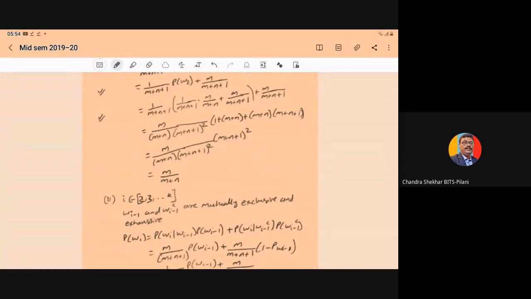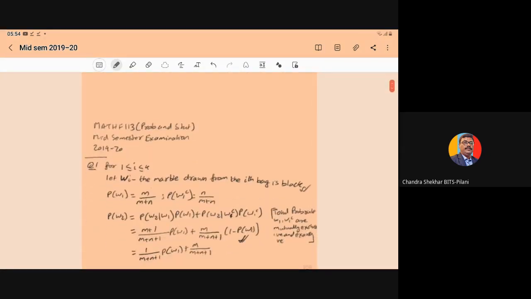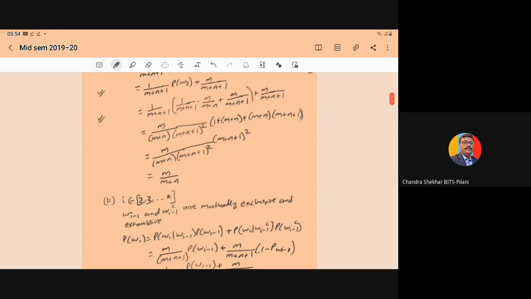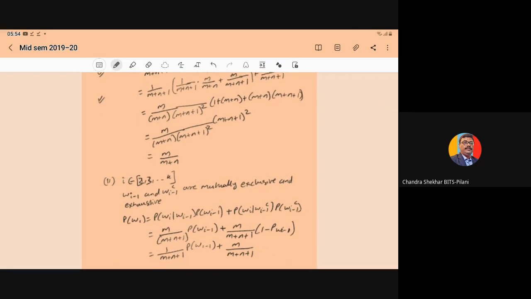It will become 1 upon m plus n plus 1 into 1 upon m plus n plus 1 into m upon m plus n, plus m upon m plus n plus 1, plus m upon m plus n plus 1. If you perform the algebra here, we get m upon m plus n into m plus n plus 1 whole square, and in the bracket 1 plus m plus n plus m plus n into m plus n plus 1. So on solving, you will get m upon m plus n.